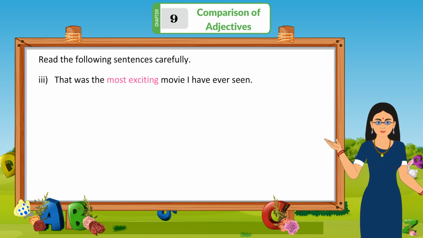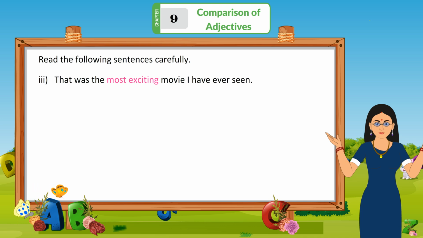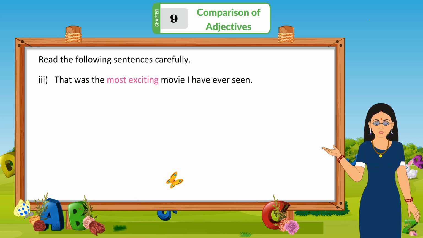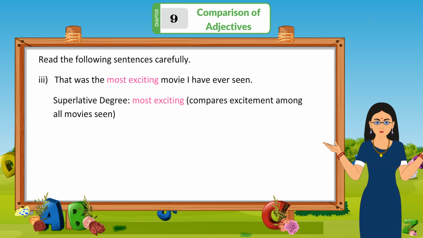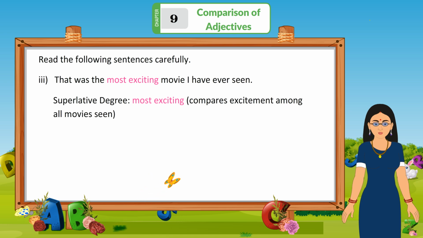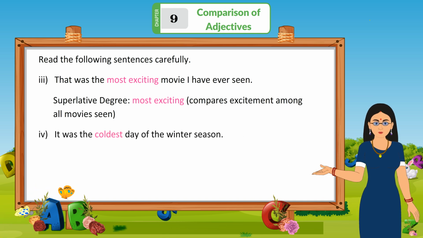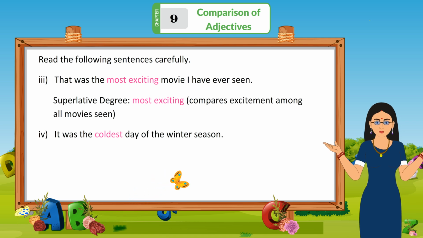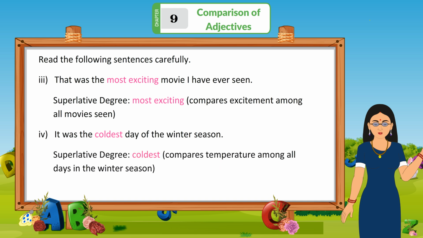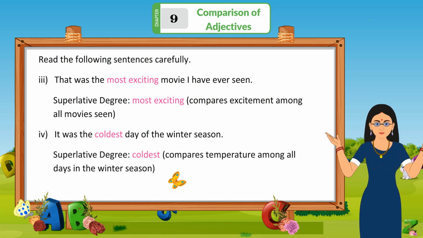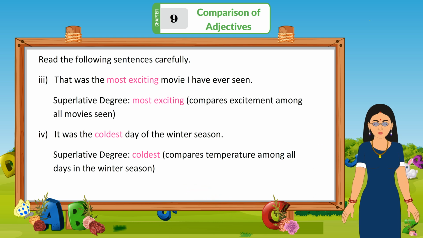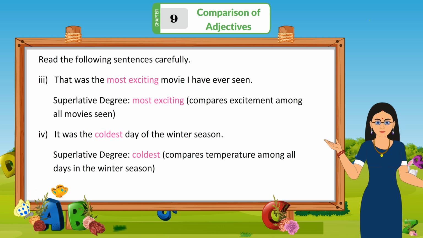3. That was the most exciting movie I have ever seen. Superlative degree. Most exciting. Compares excitement among all movies seen. 4. It was the coldest day of winter season. Superlative degree. Coldest. Compares temperature among all days in the winter season.